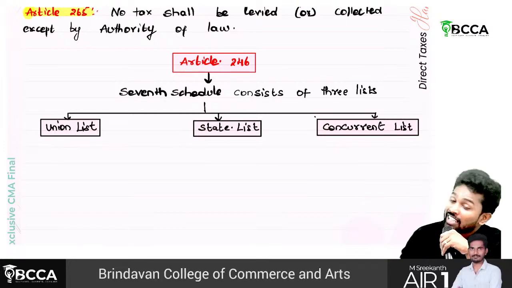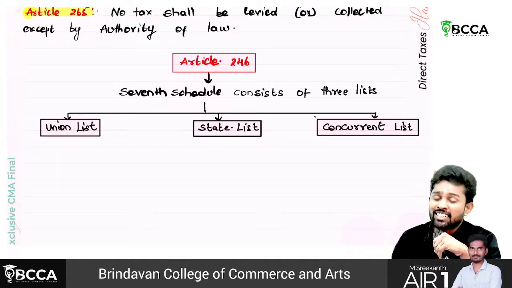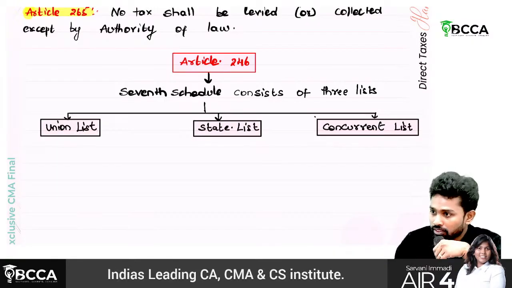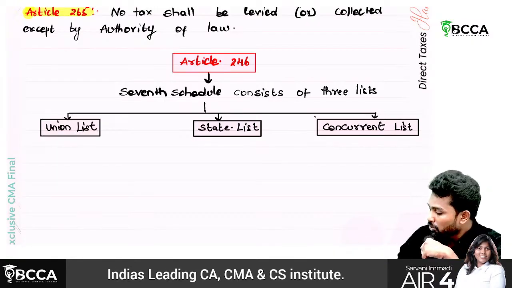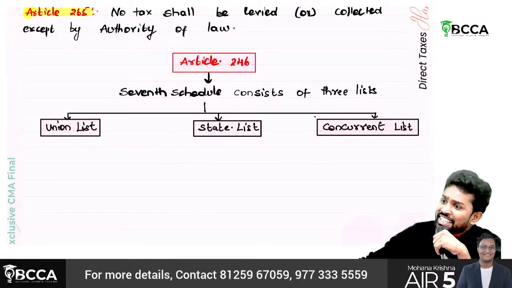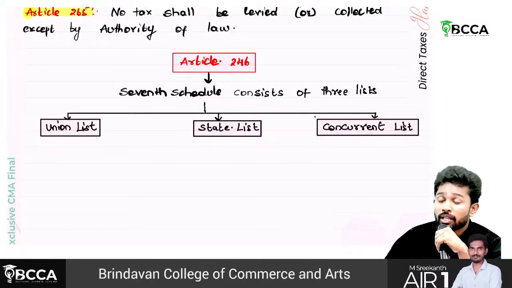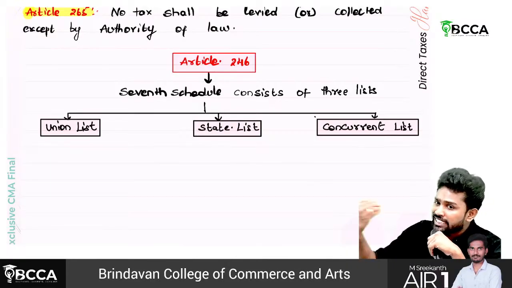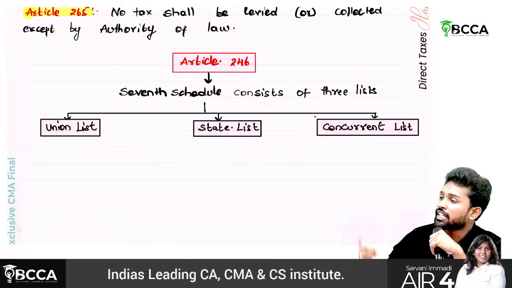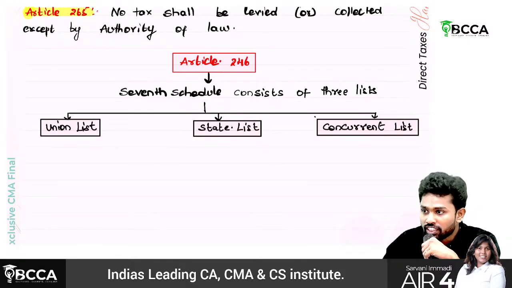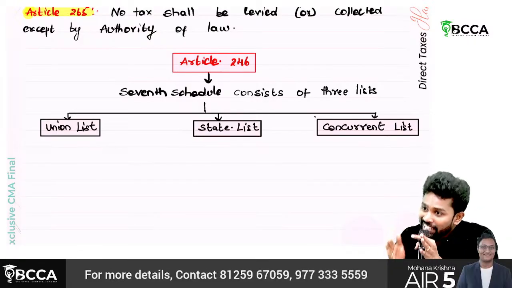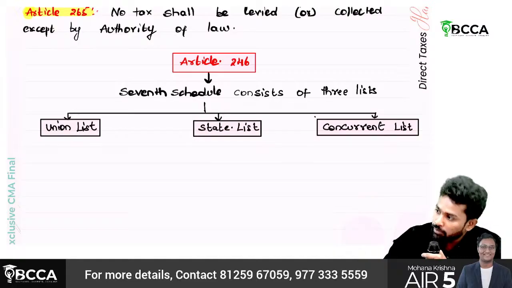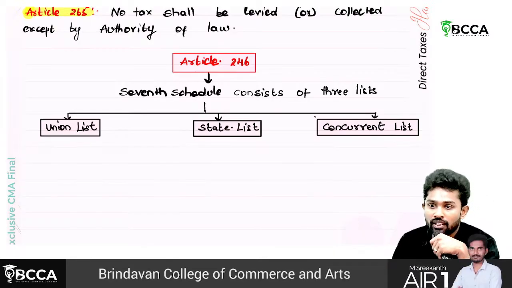Other matters are there in the concurrent list. Let's say the traffic rules. With respect to traffic rules, the state can form a law, and the central can also form a law. But the central law can be adopted as it is by the state government, or they can adopt it with modifications also. So there are certain areas where the central can frame a law, and states can also frame a law.